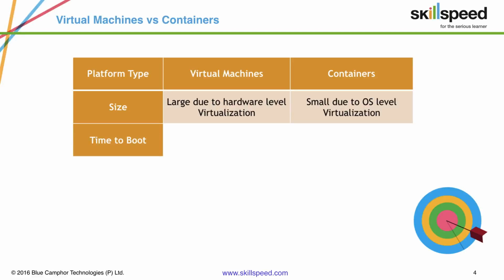The next parameter is how much time it takes to boot on each of these platforms. Since virtual machines, if you take out the fact of the hardware level virtualization, behave in exactly the same way as a machine would, the boot time is pretty similar to an actual machine. Anything between maybe 45 seconds to up to 5 minutes it will take, depending on what kind of flavor you have, what kind of OS you have, how many startup programs you have in your Windows or Linux machines and things like that. Whereas in case of containers, it's less than a second.